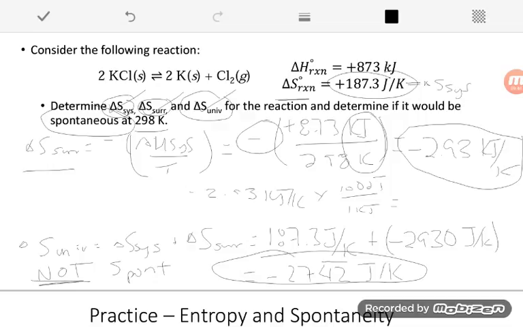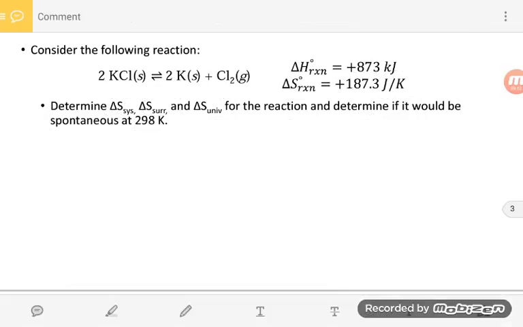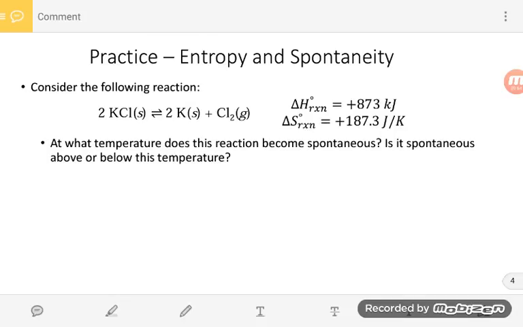Now sometimes, after you determine it's not going to be spontaneous at a particular temperature, you ask yourself, well, when would it become spontaneous? There has to be a temperature. Well, there doesn't have to be, but there's often a temperature at which it suddenly switches from being non-spontaneous to spontaneous. And what we can do is basically the same idea as what we did before.